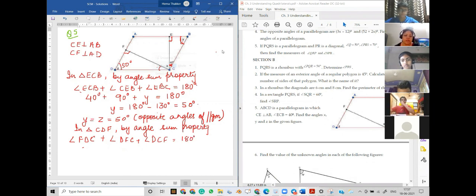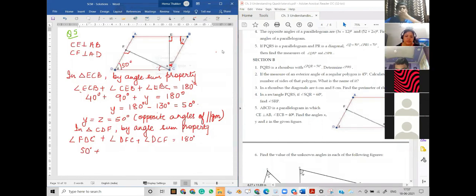Okay. So now FDC is 50 degrees plus this is 90 degrees plus angle DCF is equal to 180 degrees. So angle DCF is equal to 180 degrees minus 140 degrees. This is equal to 40 degrees. So this angle is 40 degrees now, right?